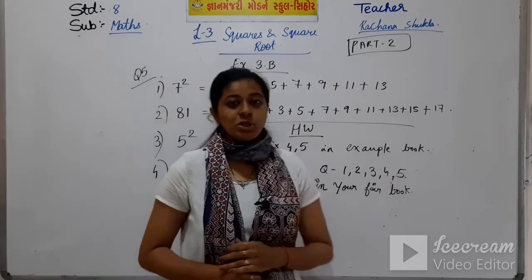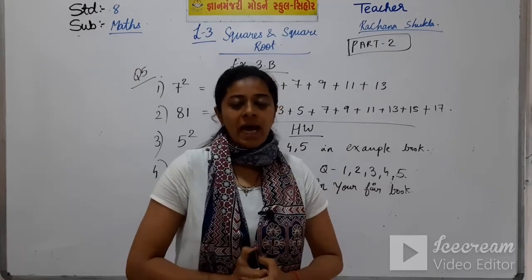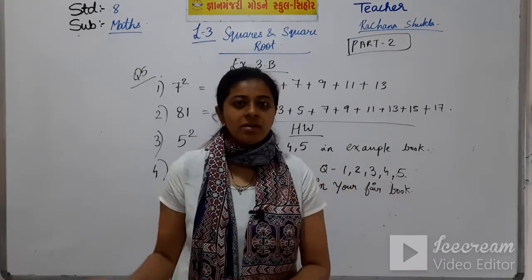So, this is your today's homework. Please do it neatly and correctly in your example book and fair book.